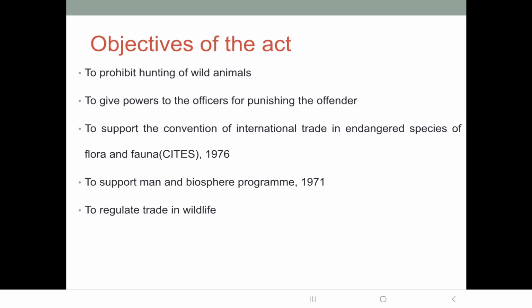That means the endangered species are protected, or the trade in these species is prohibited under this convention. Then, to support the Man and Biosphere Program of 1971 and to regulate the trade in wildlife. So all of these are the objectives of the act.